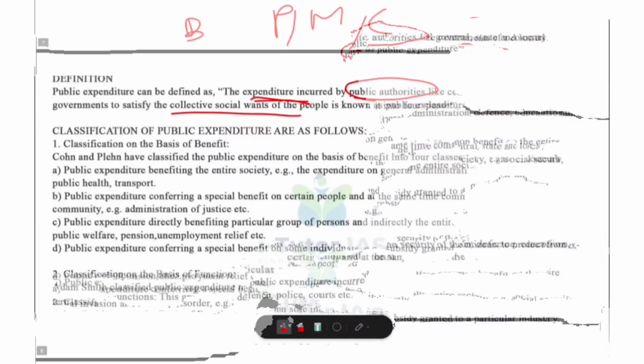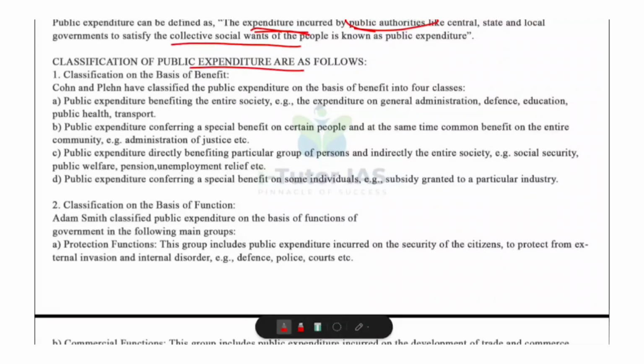Now, classification of public expenditure. Public expenditure can be classified into two major ways. What are they? Classification on the basis of benefit and classification on the basis of function. So let's look at the first one, classification on the basis of benefit. This classification was given by Cohn and Plen. So it tells us who gets the benefit from the government spending.